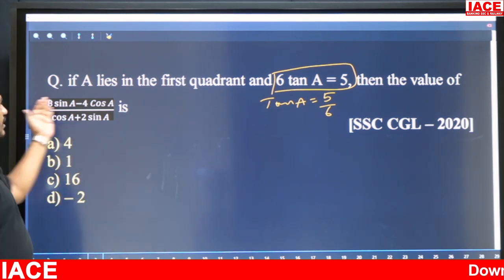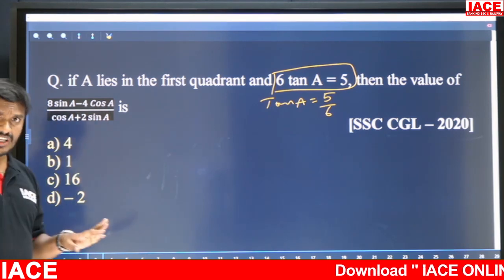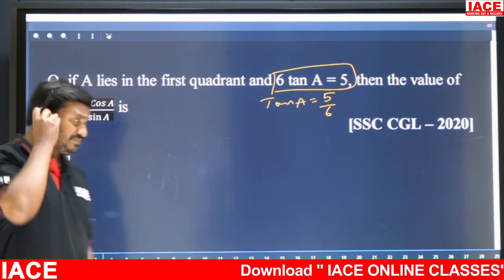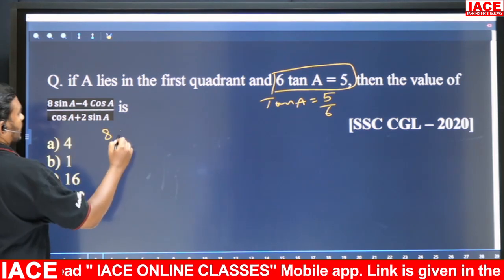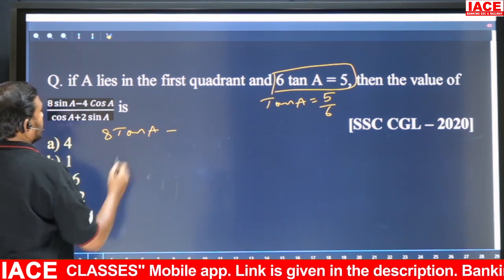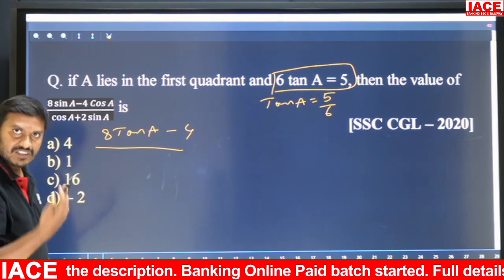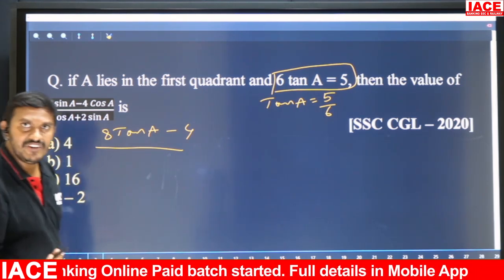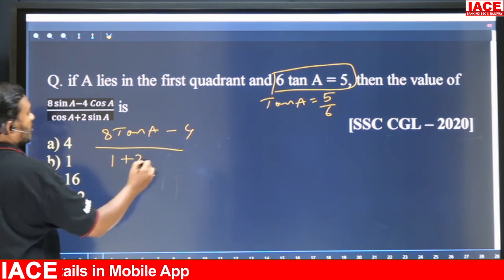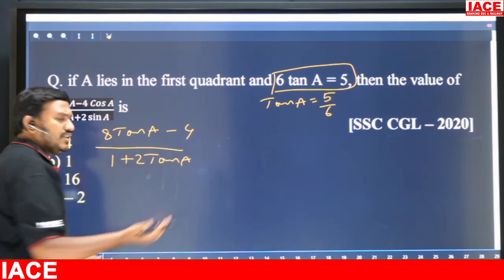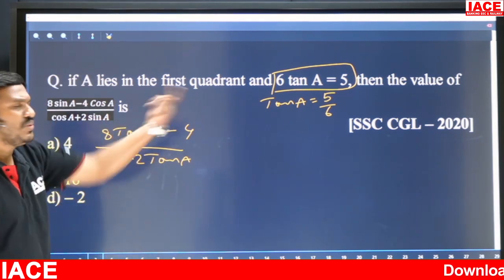So the total expression I am converting into tans. That means the numerator and denominator both I am dividing with cos A. If you divide with cos, what will come? 8 sin by cos means tan A, minus 4, cos by cos means 1. Similarly the denominator also I am dividing with cos: cos by cos is 1, plus 2 sin by cos, tan. So the expression is converted into tan, and once it is converted into tan, it is only substitution, that's it.